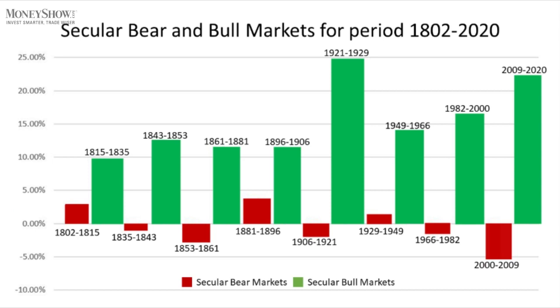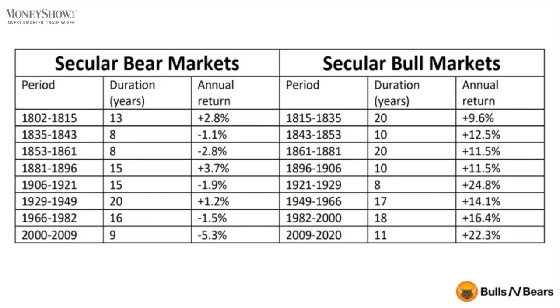The market, as depicted by the green bar at the far right, has been in a secular bull since March of 2009. It was preceded by a secular bear, as depicted by the red bar just on its left, which began in March of 2000 with the bursting of the dot-com bubble. The 2000 secular bear ended when the bear market bottomed in March of 2009.